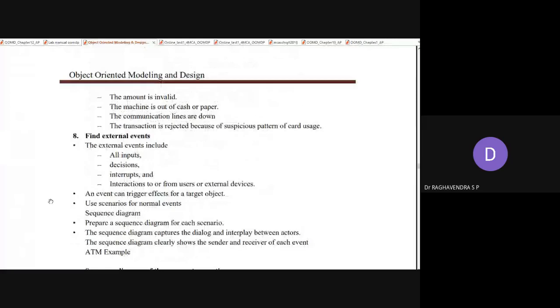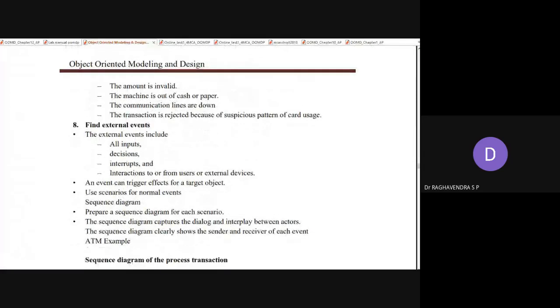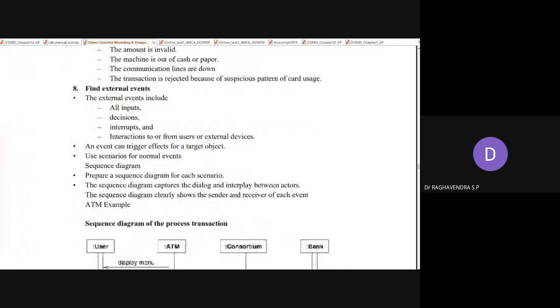Next, finding external events. So finding external events is nothing but some outside events which are going to happen with respect to a given machine. The external events like all inputs, decisions, interrupts, interaction from a user or external device. What kind of stimulus can happen from the outside world to the ATM machine, we can declare them under external events. An event can trigger effects to target objects; use scenarios for normal events, sequence diagram.